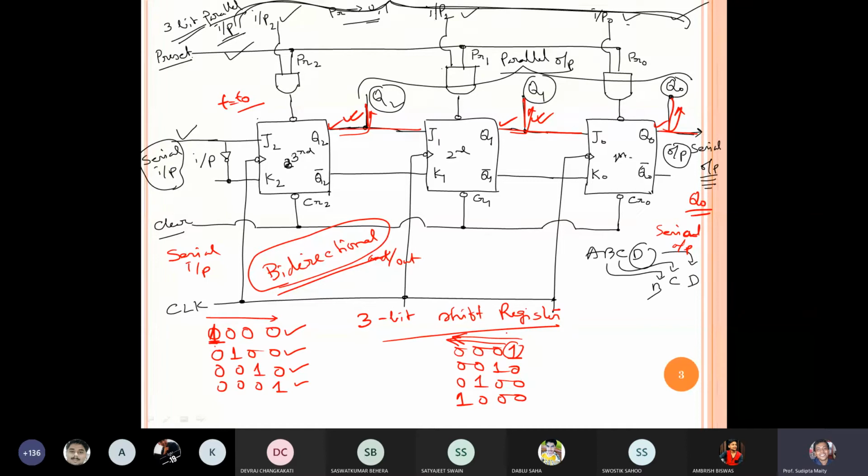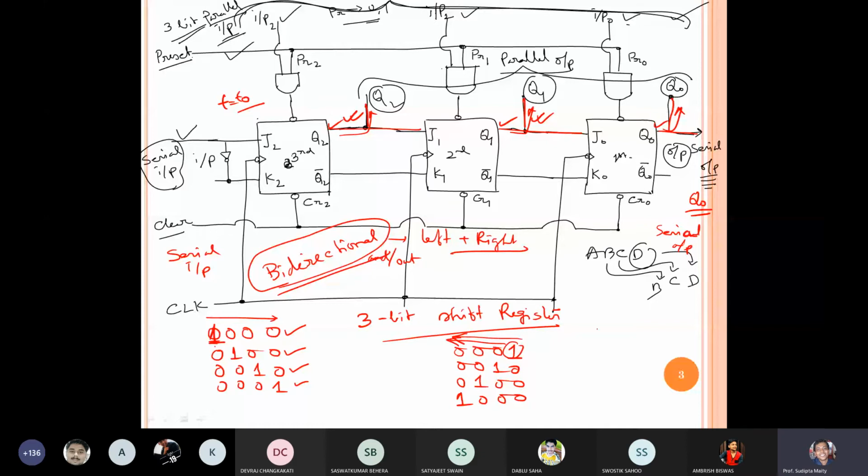Now the register where left shifting and right shifting both are possible is called a bidirectional shift register. Is it clear? Bidirectional means left plus right.